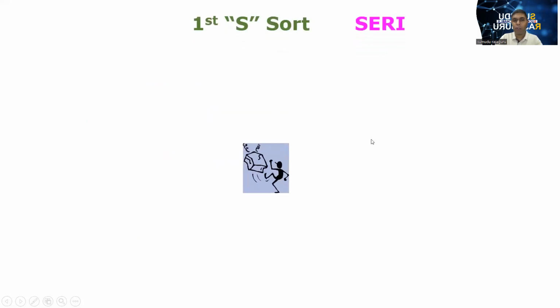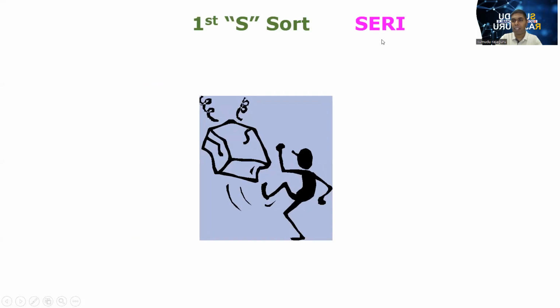Now we focus on Seiri, which is the first word in 5S. Seiri means sort. We have to identify what are the required things and what are the unwanted things. Then the required things we have to keep, and the unwanted things we have to remove. That is called sort.